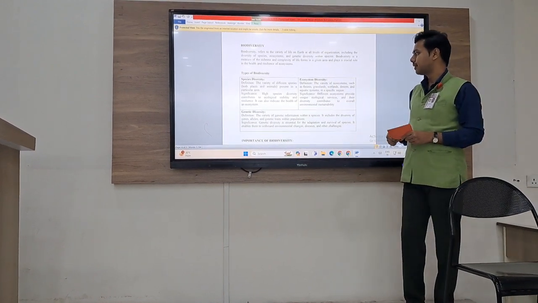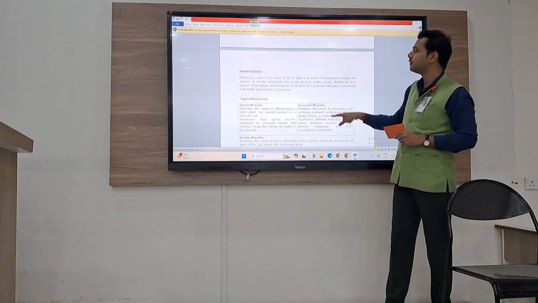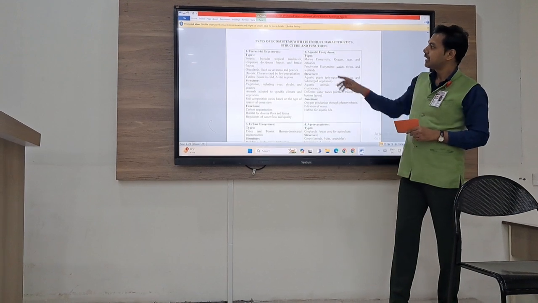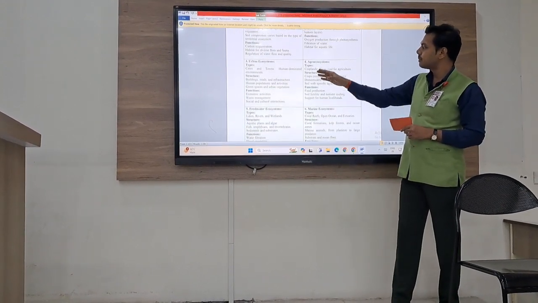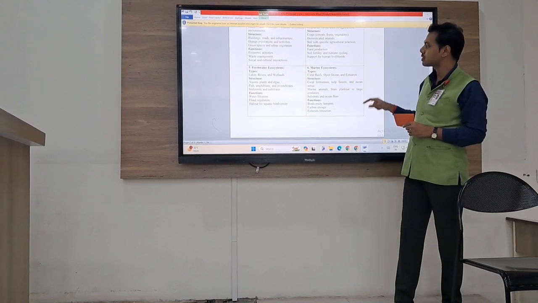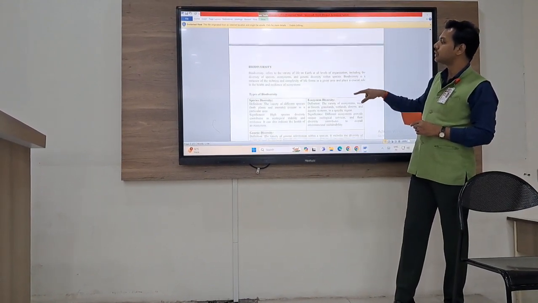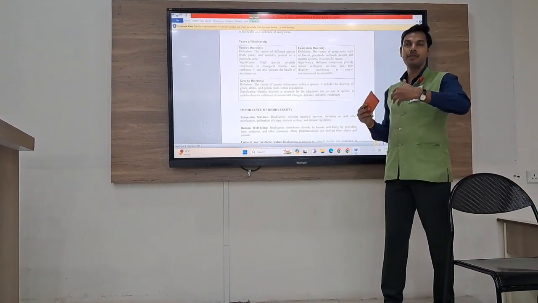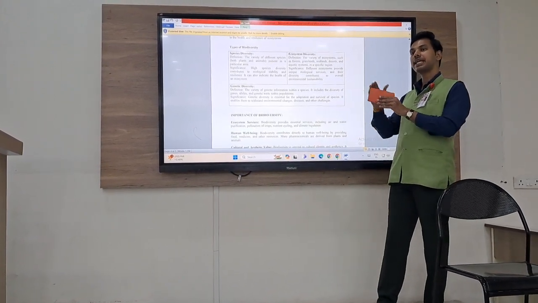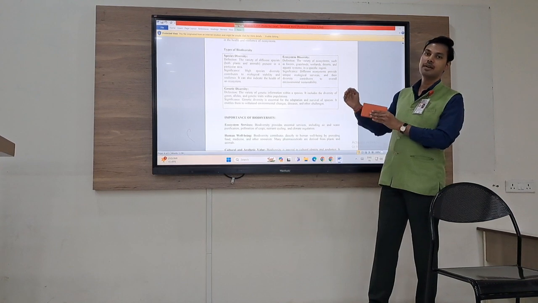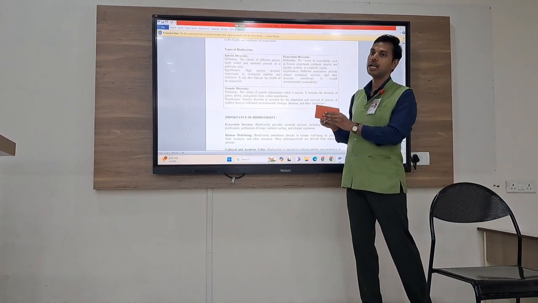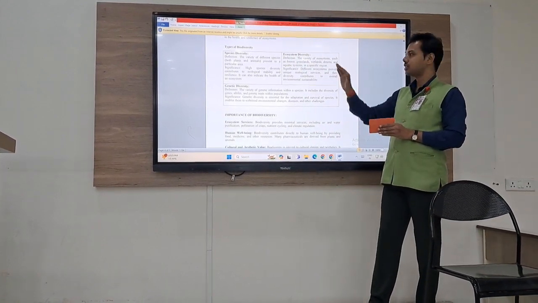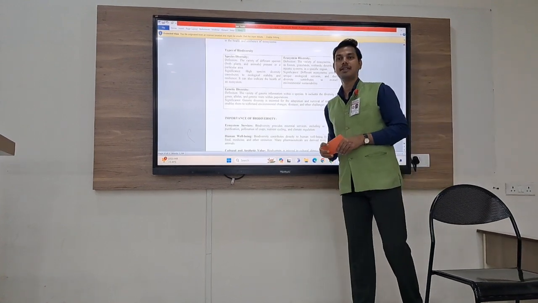Then ecosystem biodiversity, as we have learned in our earlier video, wherein the ecosystem can be divided into various different types. It can be terrestrial ecosystem, aquatic ecosystem, urban ecosystem, agro ecosystem, freshwater ecosystem, marine ecosystem. So in different ecosystems there exist different relationships between different species. So basically we can tell that they are a part of different ecosystems. So they are differentiated on the basis of ecosystem biodiversity, that is ecosystem diversity.